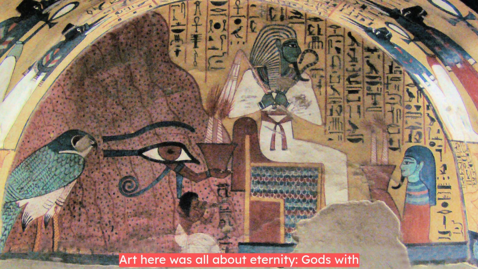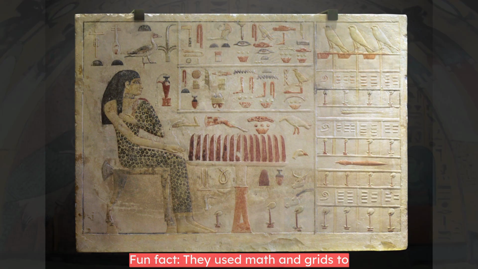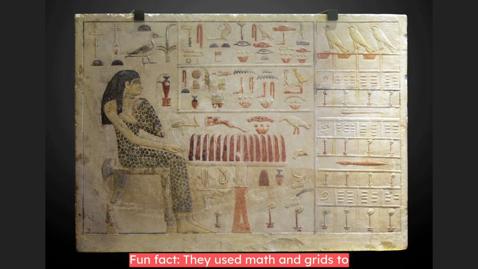Art here was all about eternity. Gods with animal heads like falcon-headed Horus, and perfectly proportioned figures in profile view. No selfies, but lots of symbolic poses showing power in the afterlife. Fun fact, they used math and grids to make everything symmetrical. Early geometry geeks. Imagine designing your room like an Egyptian tomb. Walls covered in stories of your epic wins.